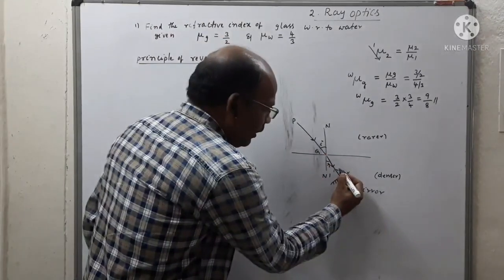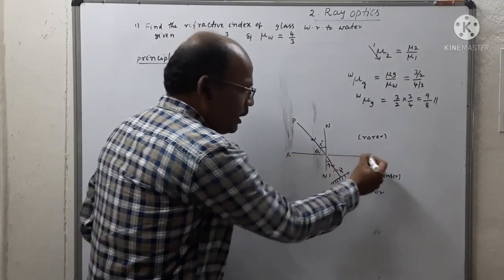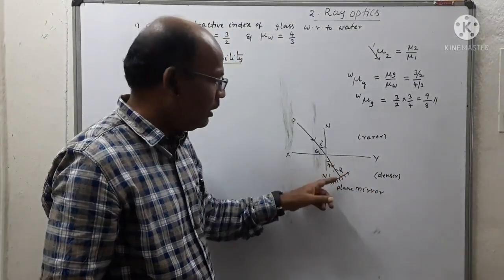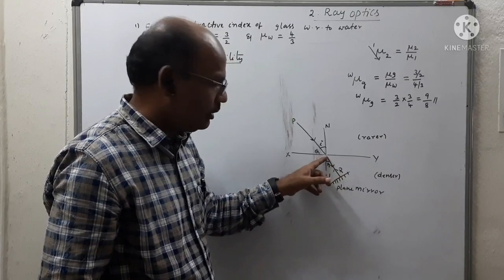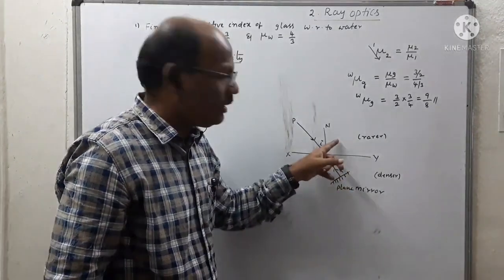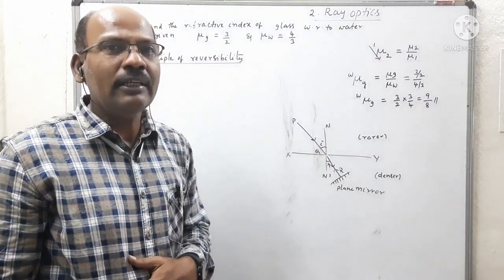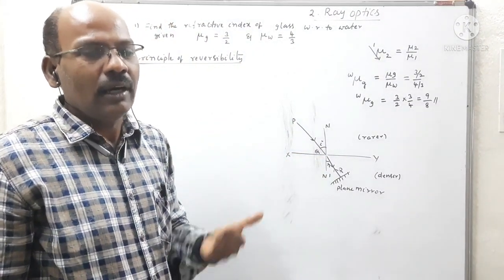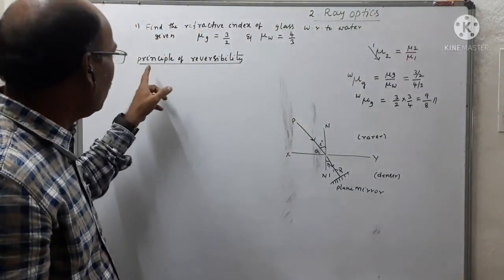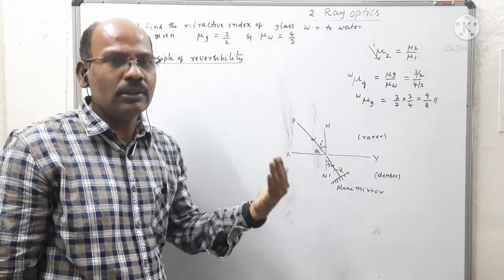So this is the refracted ray QR after refraction, because this is the actual separation of media. While it strikes the plane surface, it gets reflected and moves in the same path, strikes at the separation of the two media and gets refracted from denser to rarer, moving along the path of the incident ray. So the retrace of the refracted ray after refraction, moving along the path of the incident ray, is called the principle of reversibility. What is the use of the principle of reversibility?